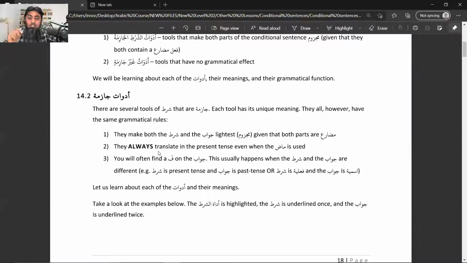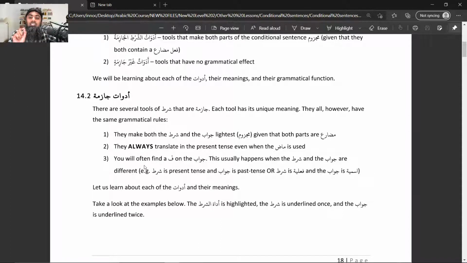In that example, we discussed this point, that because iza is in this category of adawatu shart, which are jazima, when we translate the next verb, even if it's madi, we translate it as mudare.